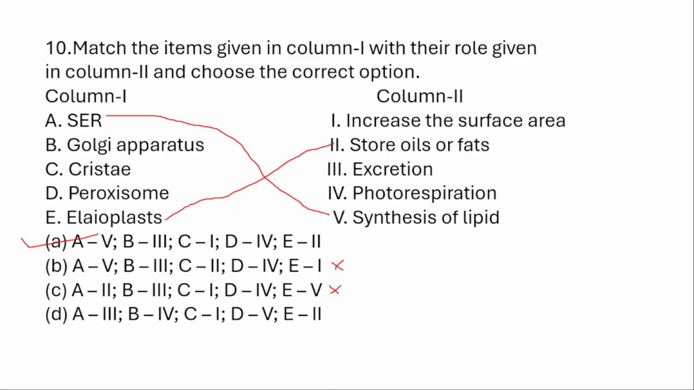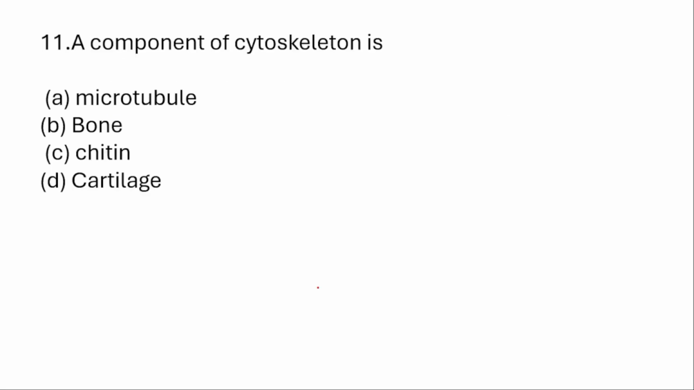A is 5. B, we'll say all. Okay, Golgi apparatus. B is the excretion. Exactly. Cristae, increase the surface area. Peroxisome, excretion. So the right option is A. Means what? If you know any two options correctly, then you can go with the right option. It will be helpful for you to maintain the time in exams.